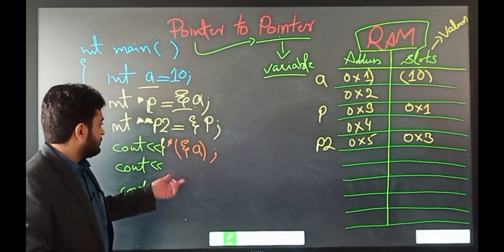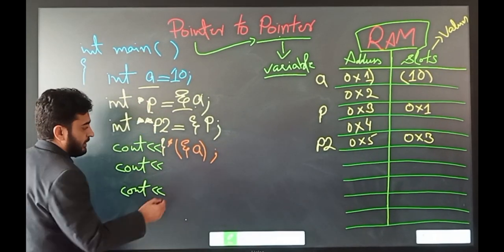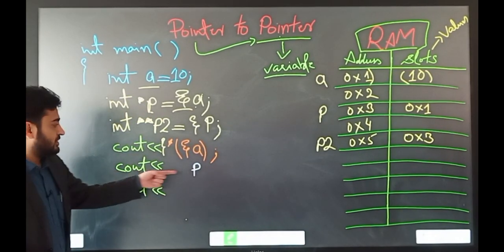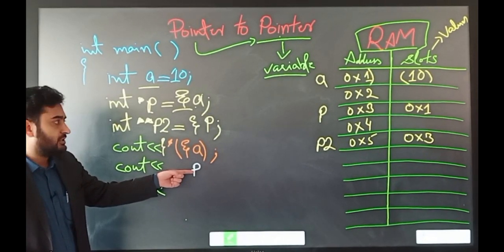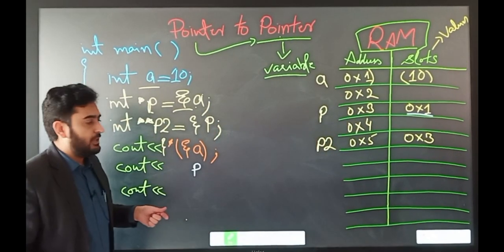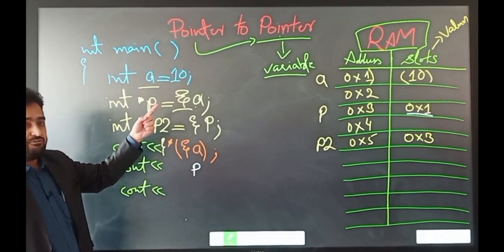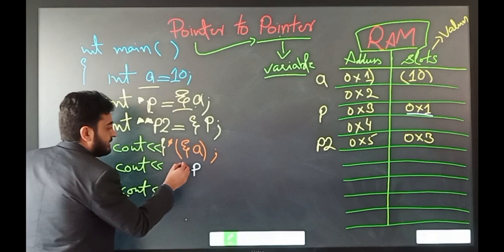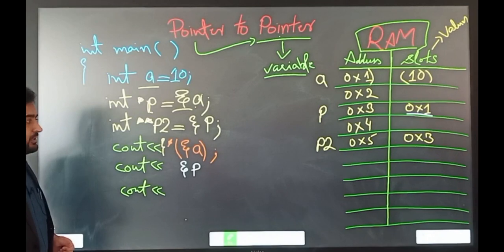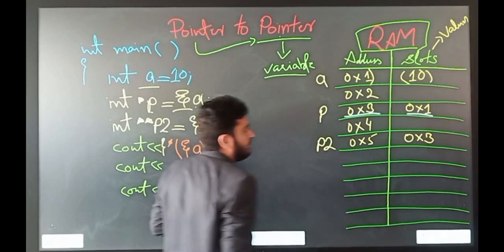I want to use a similar combination of the operators on the single pointer. If we write down simply P, this will print the value inside the pointer, which is 0 cross 1, and we know that 0 cross 1 is the address of A. But if I want to print out the address of the pointer P, it will fetch the address of P, which is 0 cross 3.